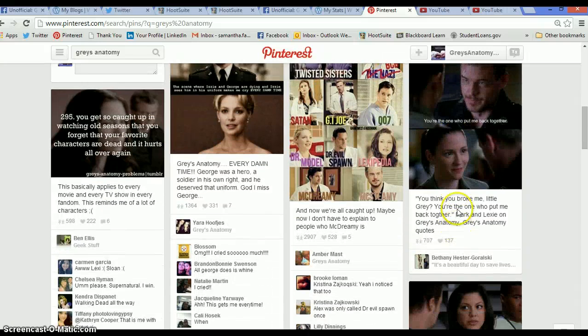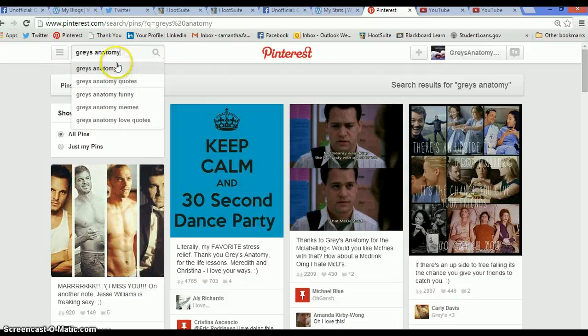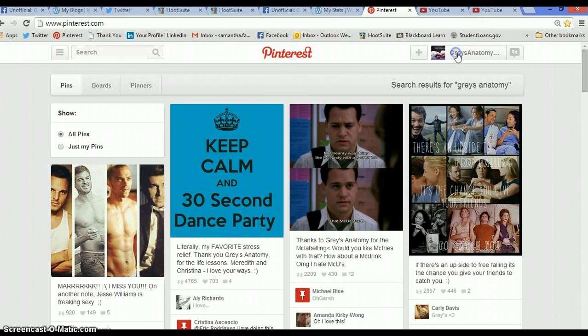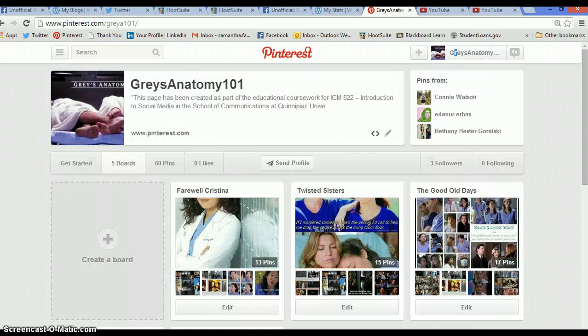It was just interesting because the ones at the top are the ones most likely recently pinned. So it's just nice to see where everyone's mind is at when it comes to the show. As you can see, just the titles: Grey's Anatomy, quotes, funny, memories, love quotes. It goes on and on with Pinterest, and that's really where it gave you free range to do whatever you wanted.